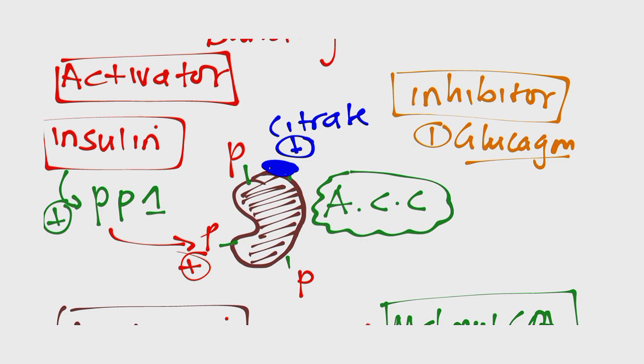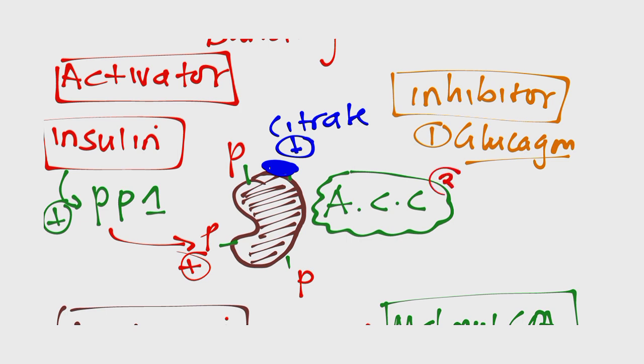And when we add phosphate groups, what does it mean? This enzyme is going to be inhibited, because remember I said that this enzyme is active when it has no phosphate groups, and it is inhibited when it has phosphate groups. So glucagon inhibits this enzyme by binding to the G protein coupled receptors, and via the cAMP pathway, it's going to activate protein kinase A, which will phosphorylate this enzyme, and this enzyme will become inhibited. What else inhibits this enzyme?